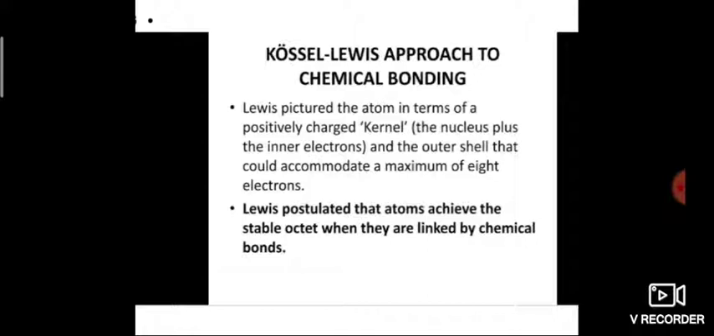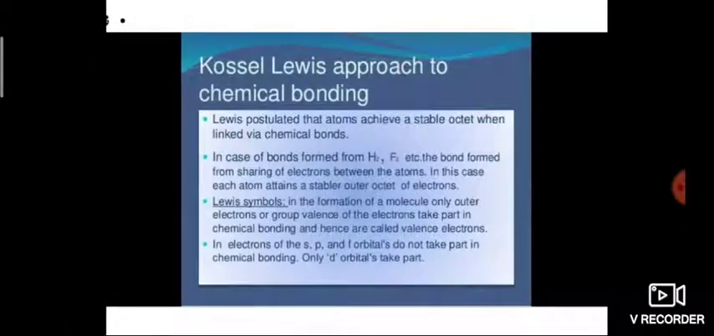Lewis pictured the atom in terms of a positively charged kernel, the nucleus plus the inner electrons, and outer shells that could accommodate a maximum of 8 electrons. So an atom achieves a stable octet when linked by a chemical bond.